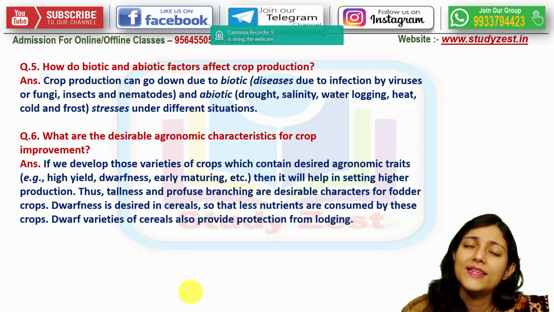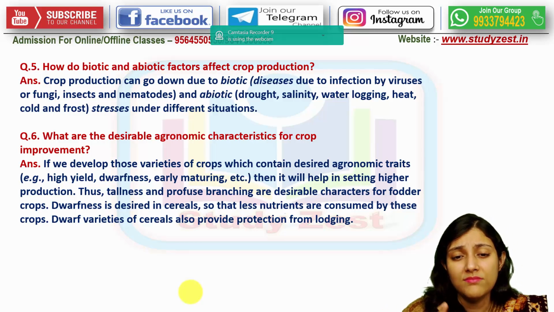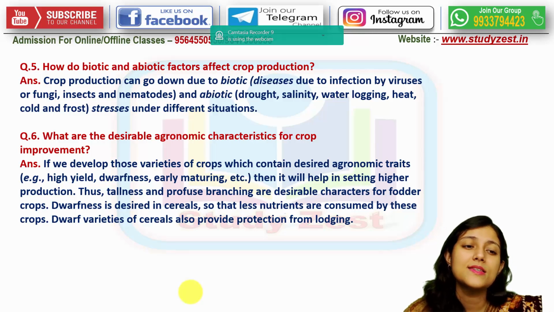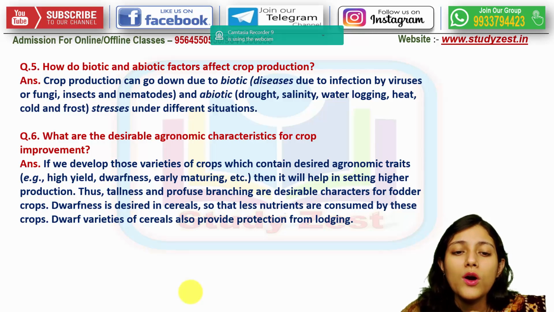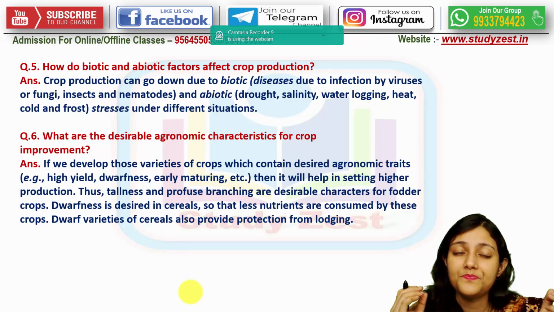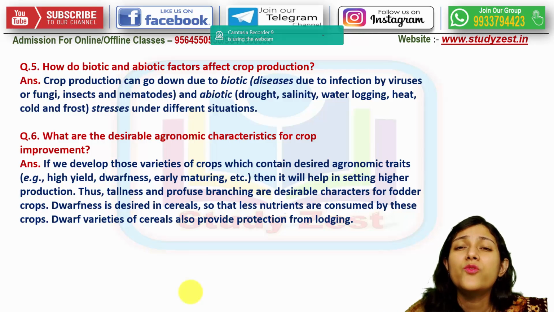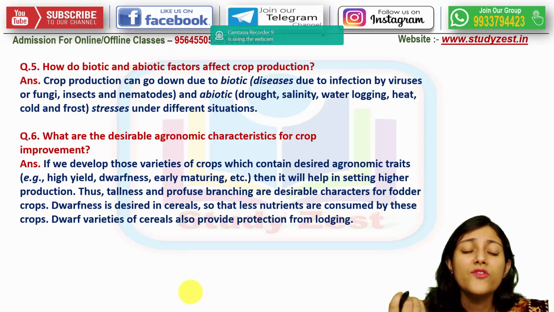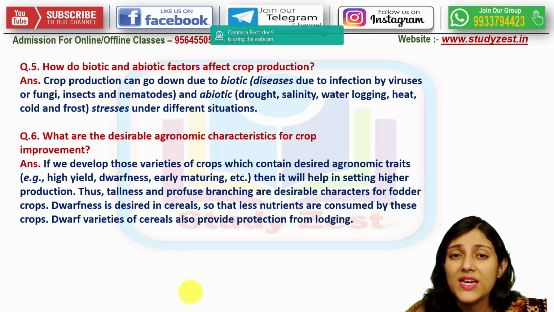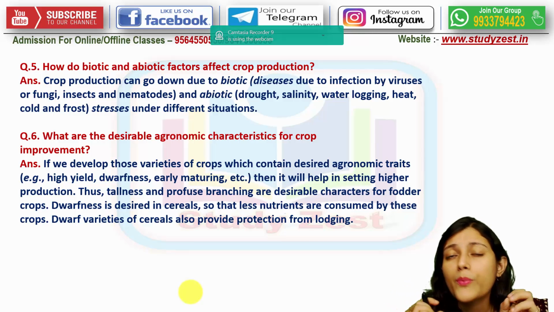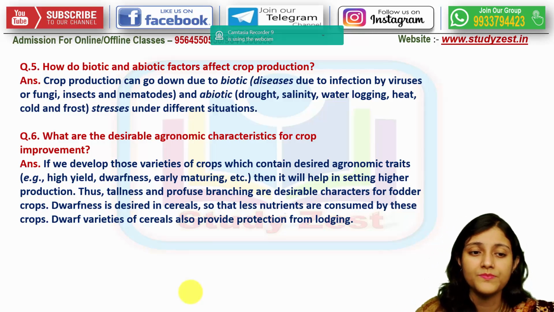The infection or the disease can occur by viruses, fungus, insects or even nematodes. Apart from biotic stresses, some abiotic stresses can also appear, like drought, salinity, waterlogging, excess heat, cold, frost. Under these stresses, the crop production may go down, right?